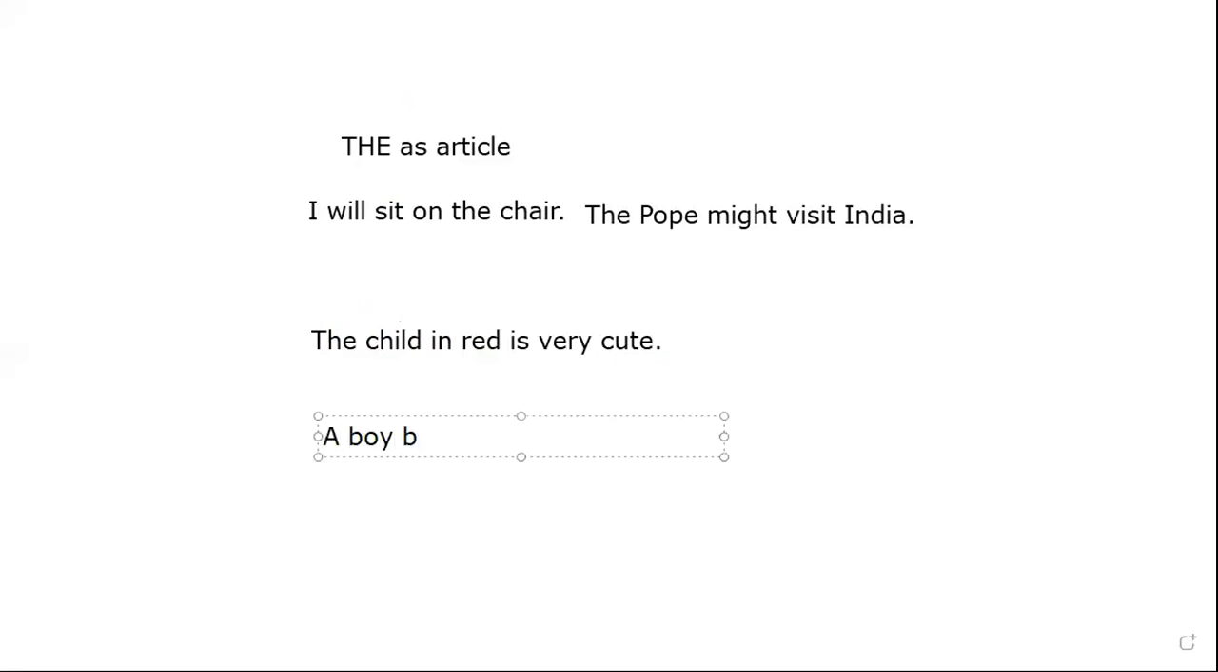A boy fell from the tree. Now here, are we talking about a particular boy? No, we are talking about a random boy. A boy fell from the tree. Now we don't know who that boy is. We just know that a random boy has fallen down from the tree.